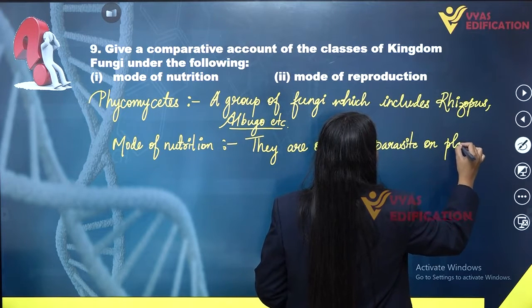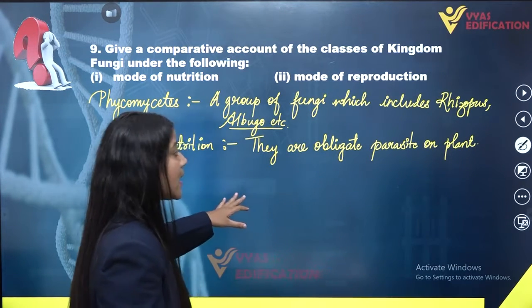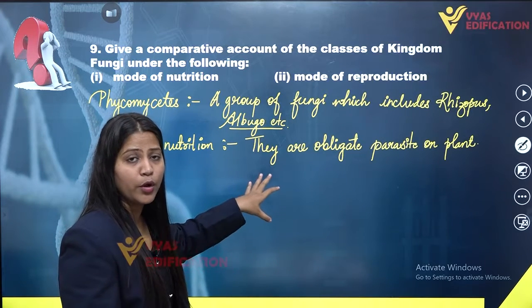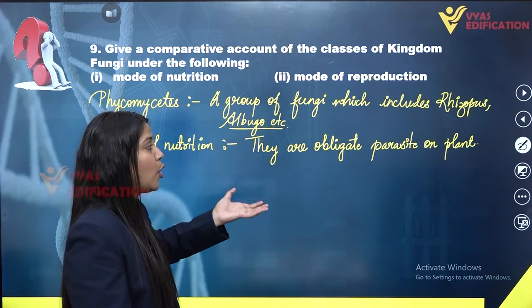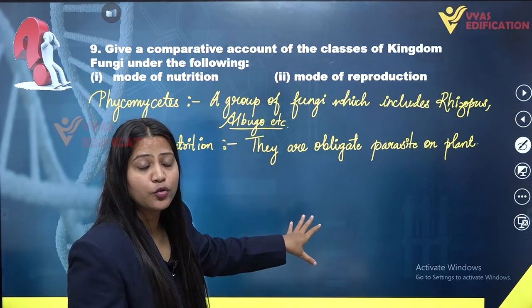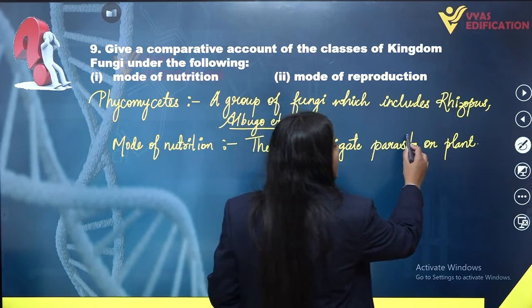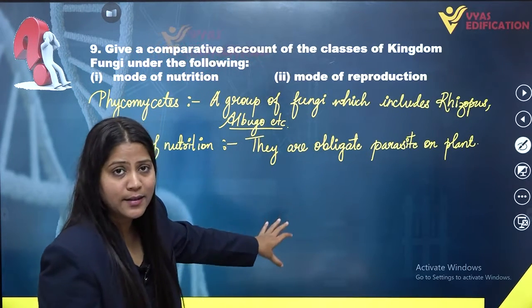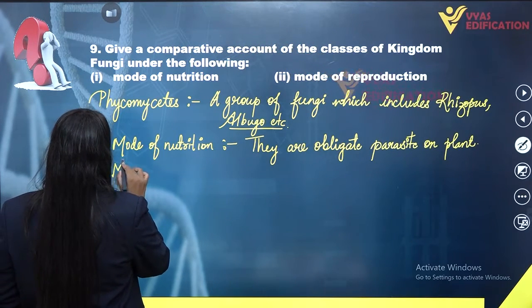That means they are heterotrophic, and in heterotrophic they are parasitic in nature. They exhibit heterotrophic mode of nutrition. They are not capable of synthesizing their own food because they do not have chlorophyll pigment in them. Hence they are heterotrophic in nature. And what kind of heterotrophic are they? They are obligate parasites on plants.